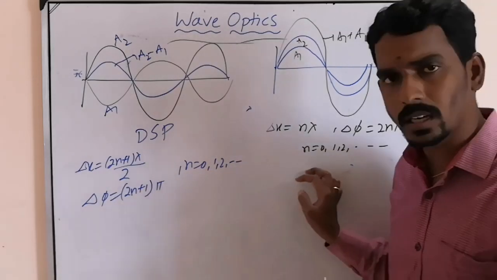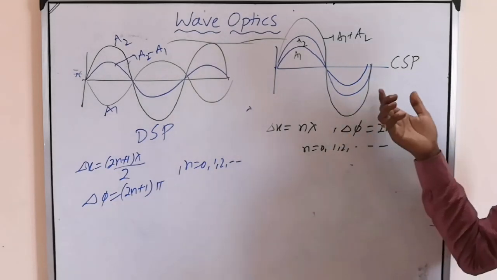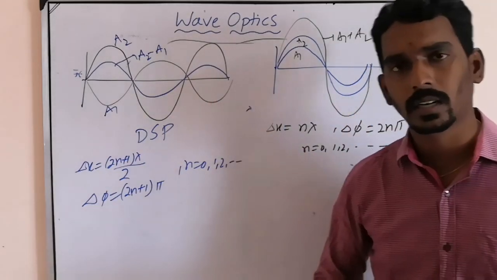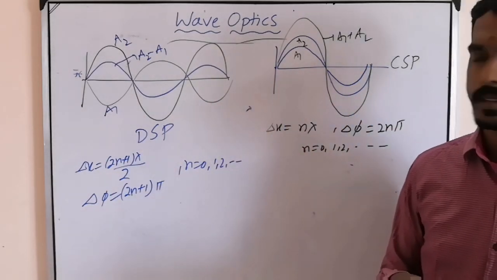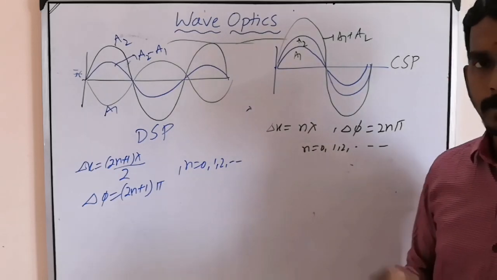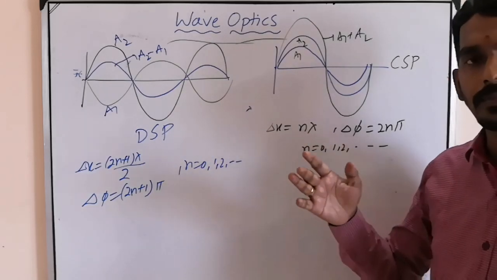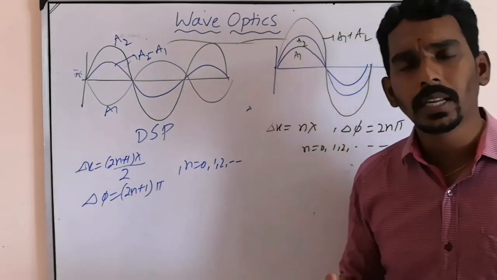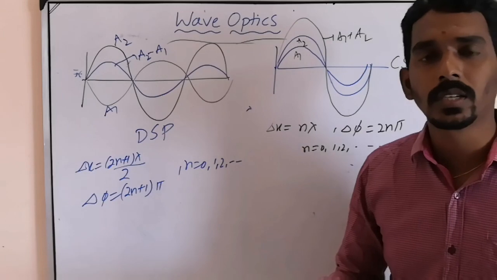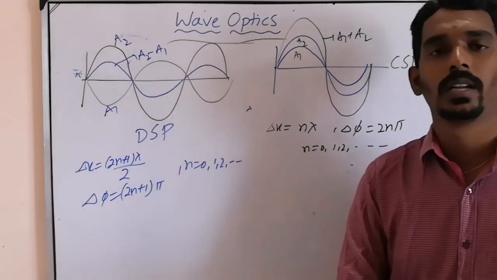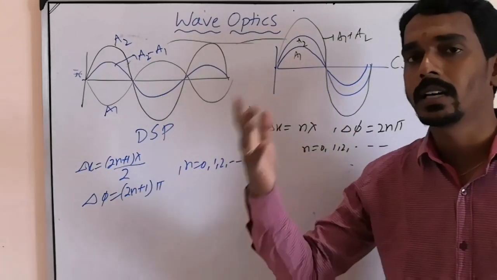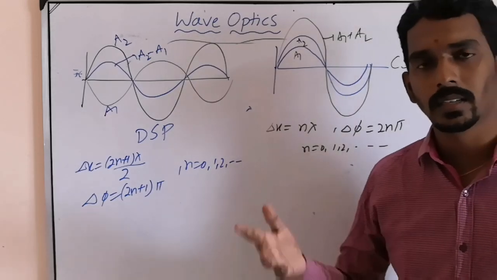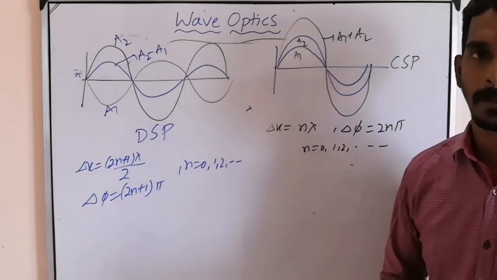So these are the conditions for constructive superposition and destructive superposition, so that we can understand the phenomenon of interference in wave optics. Because interference is nothing but superposition of light waves only, but with certain conditions. What is that condition and all, we will study further.